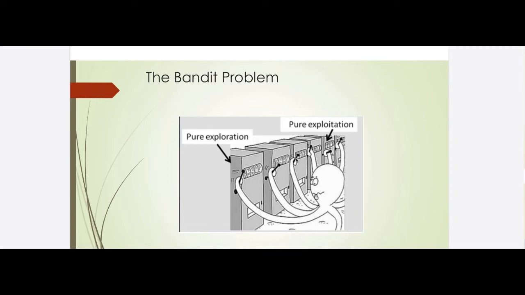However, the question is, will exploitation of current knowledge guarantee that we get the best value in the long run? Well, the answer is no. This is because so far we have only tried the first 4 levers. We haven't tried other levers from, say, 5 to 10. Now, what if there was another lever which is capable of giving higher reward? How will we identify these unknown high-valued levers if we keep sticking to the best known lever? And this dilemma is called exploration versus exploitation.